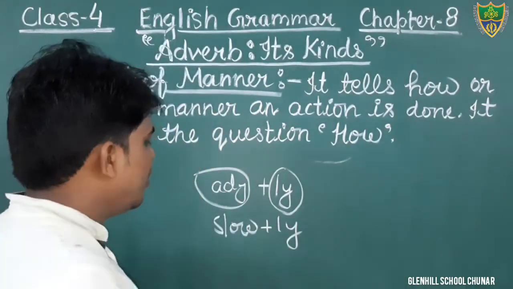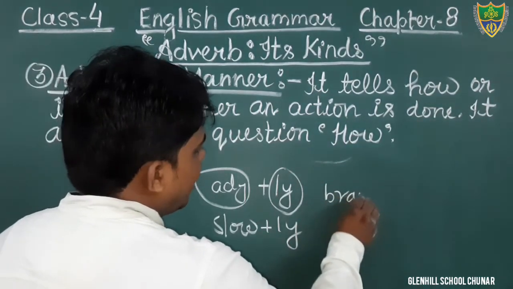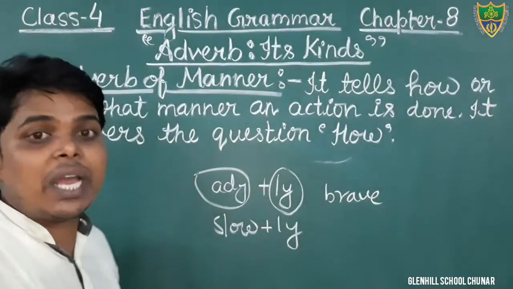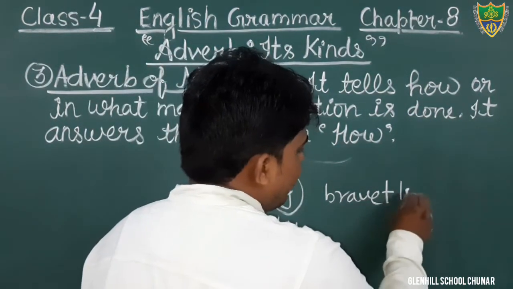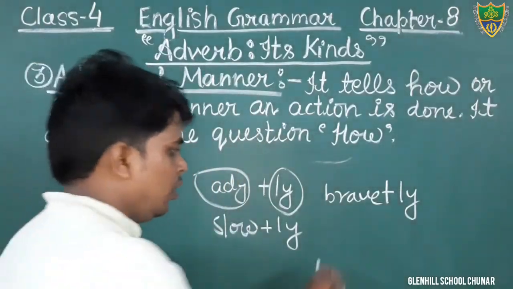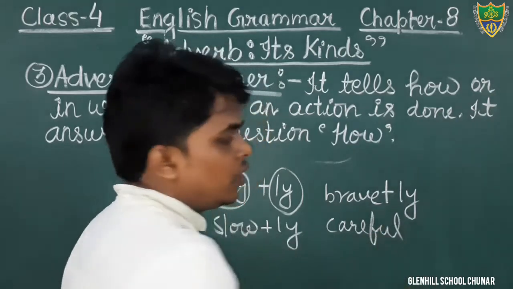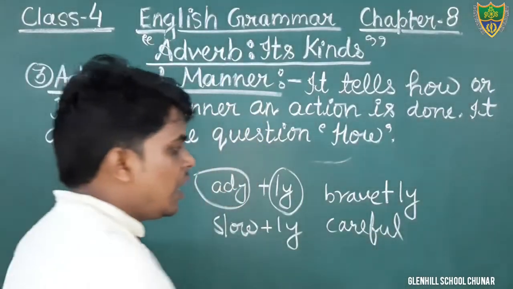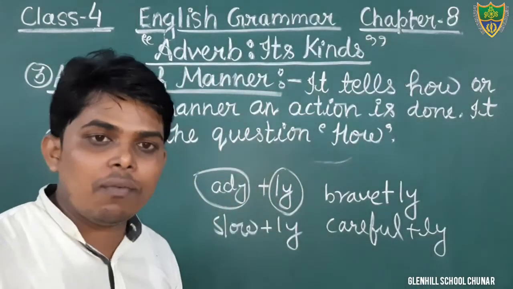In the same way, brave. Suppose that brave is a word that is an adjective, in which we will add ly. Okay, careful. The word careful is an adjective. When we add ly, it becomes carefully, an adverb.